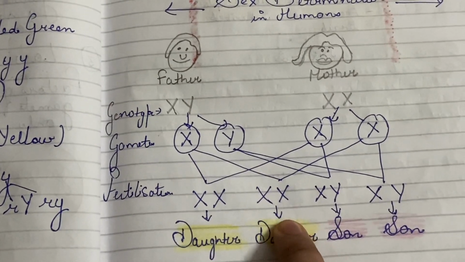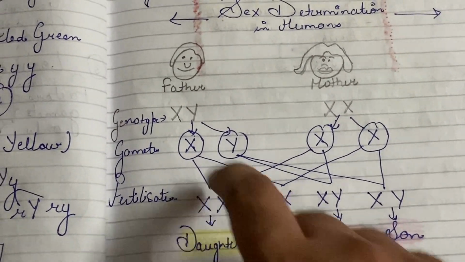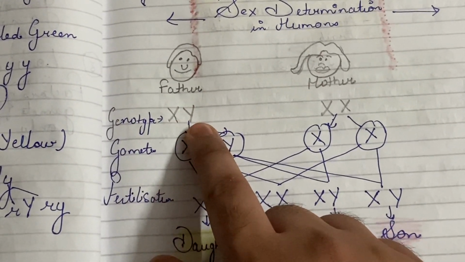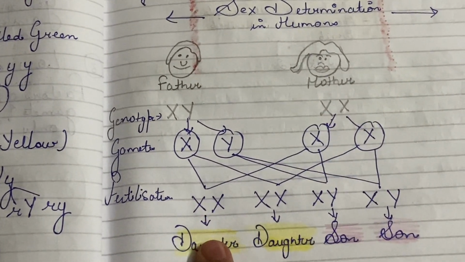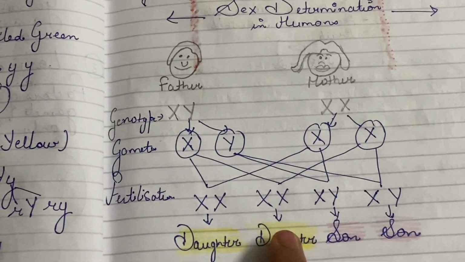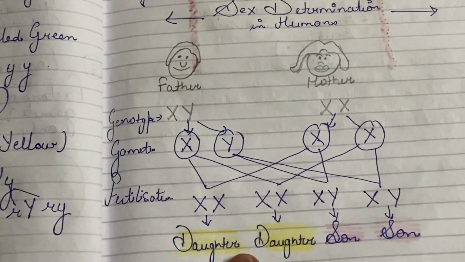So in sex determination of humans, we should know that the father has XY genotype, the mother has XX genotype, and 50% male children are born and 50% female children are born.